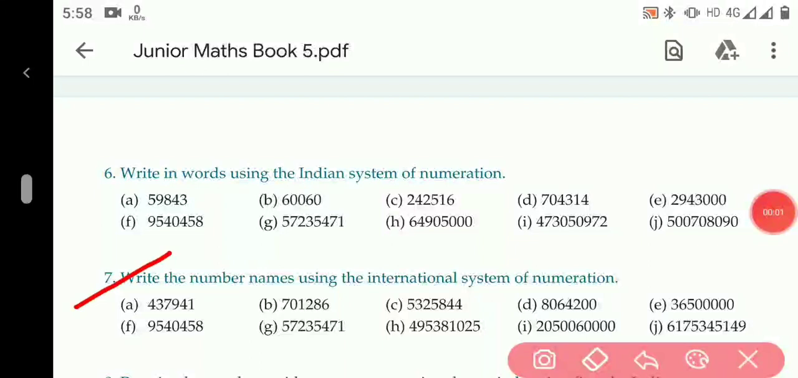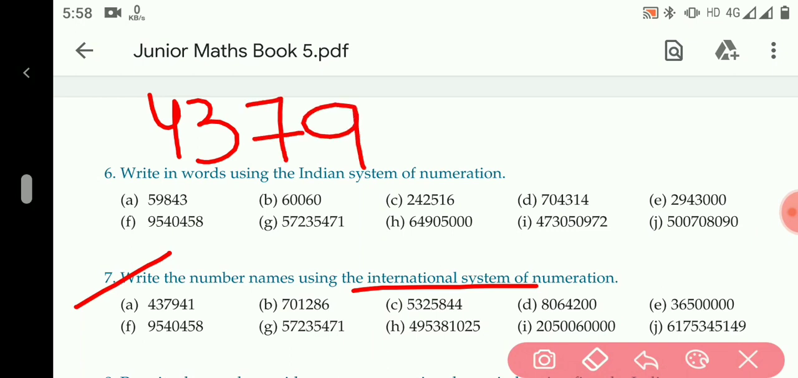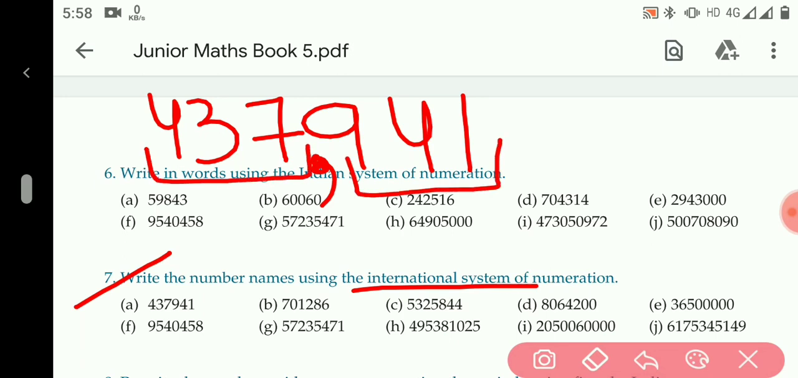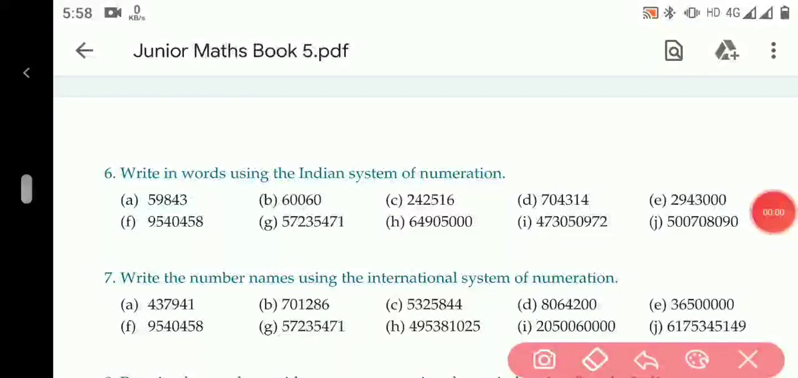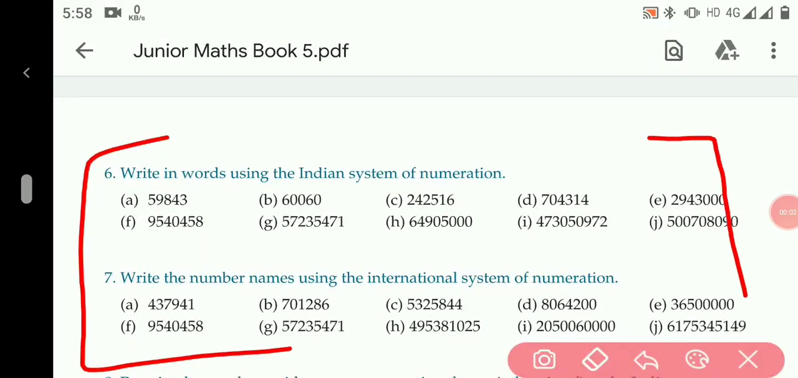In question number 7, first you have to write the comma according to international system, like 4, 3, 7, 9, 4, 1. We will put the comma here. So it is thousandth period, so 437,941. Now you can write all the number names by yourself in your maths copy.